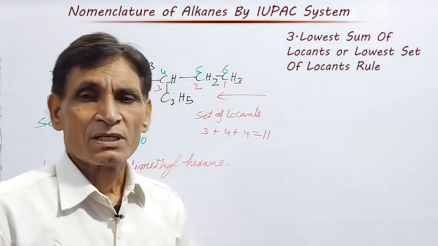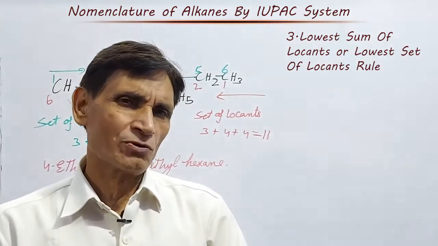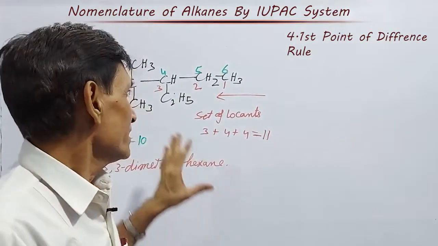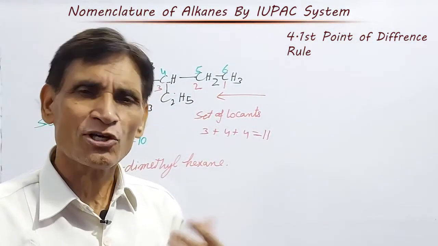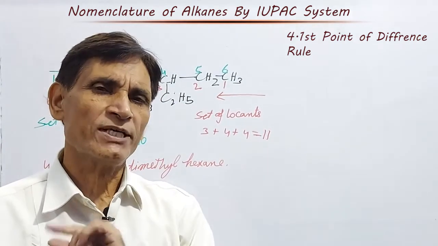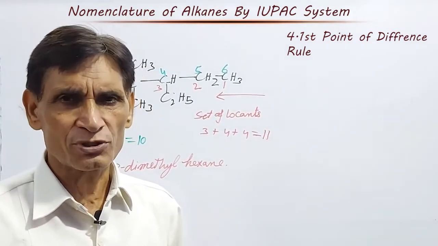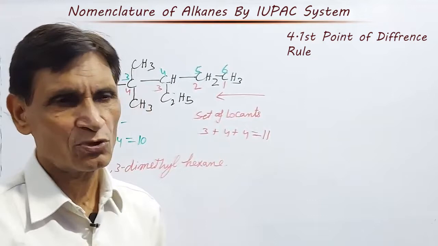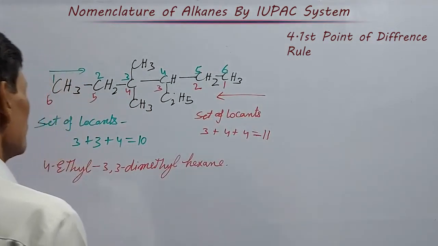Another thing, the first point of difference rule. The first point of difference rule is very important. This lowest sum of locants rule is violated somewhere. It is not applicable. This is why generally we use the first point of difference. The lowest sum rule you don't use. You use the maximum first point of difference rule. Let us see one example.